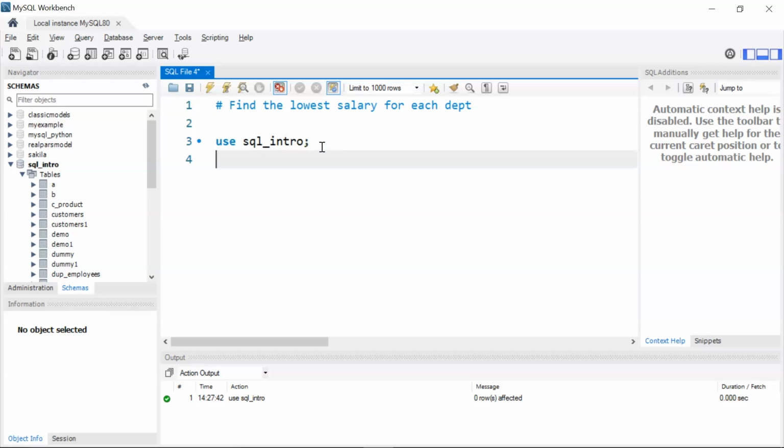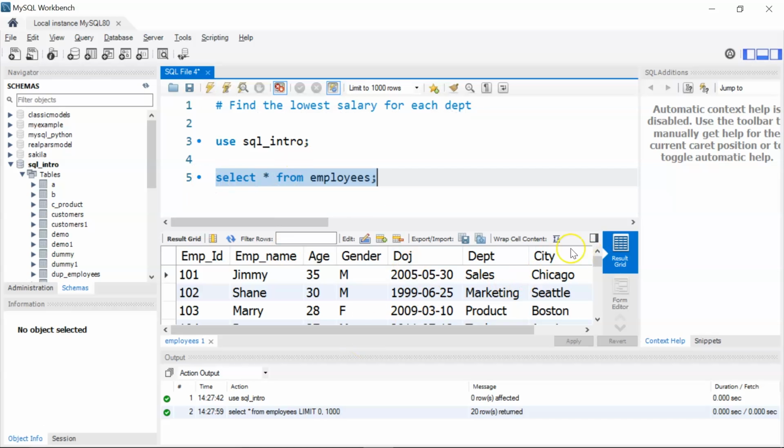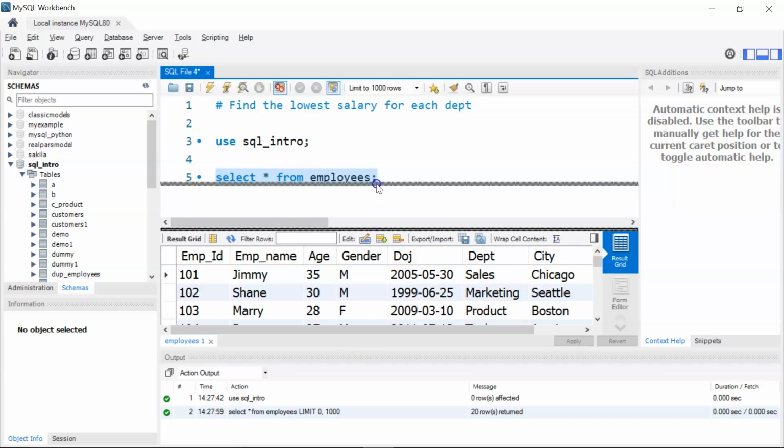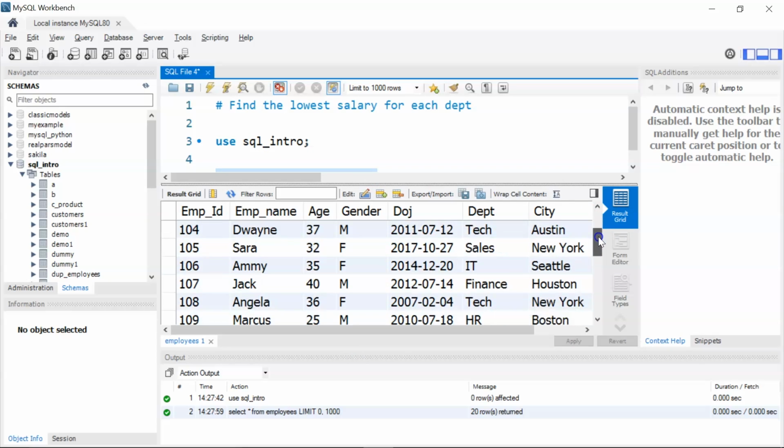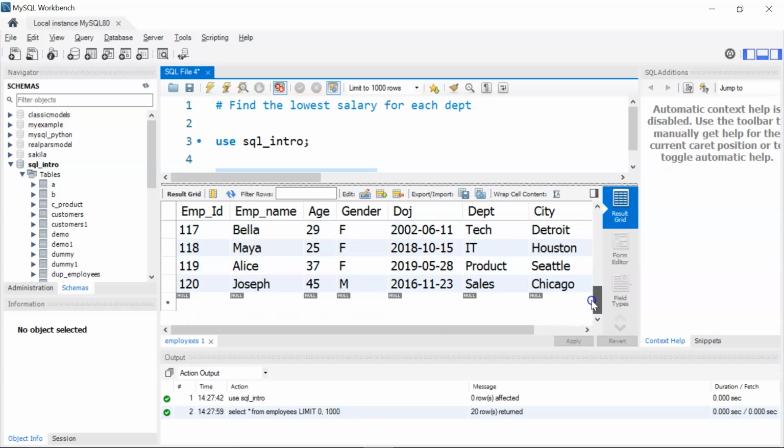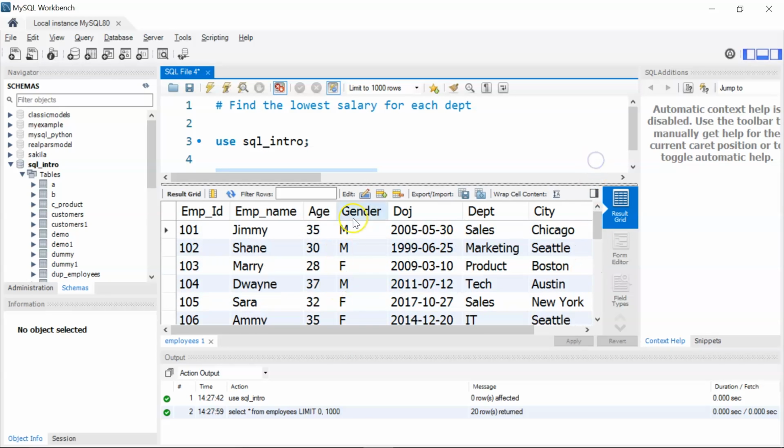SQL intro database. Now there is a table called employees. Let me show you the table first. If I write select star from employees, okay, so here you can see this is the table I'm talking about. Now these are the rows that are present in the table.